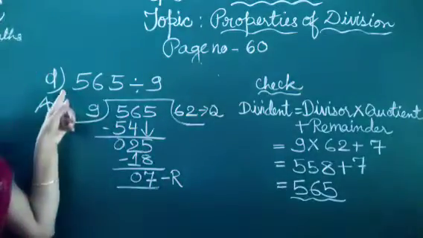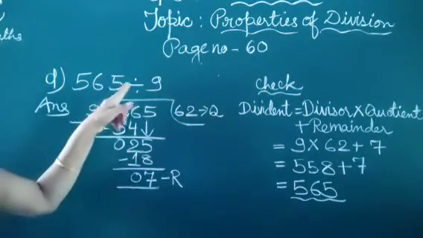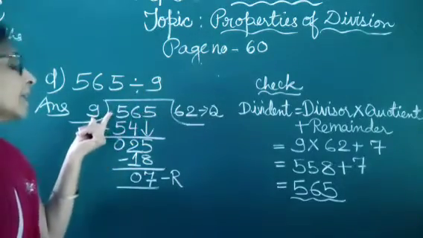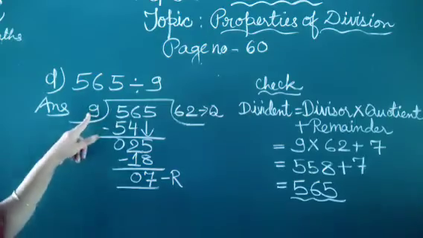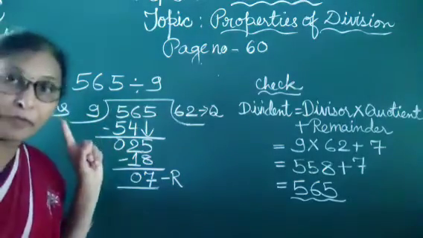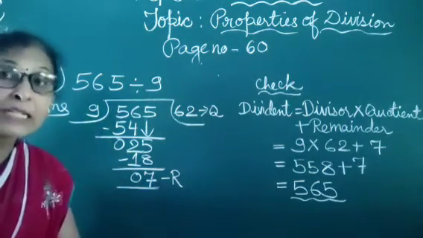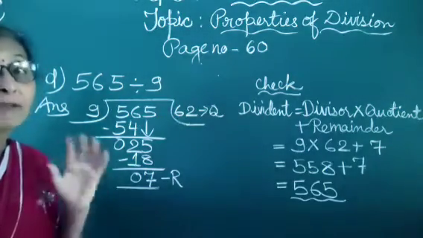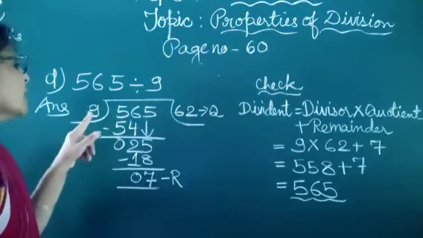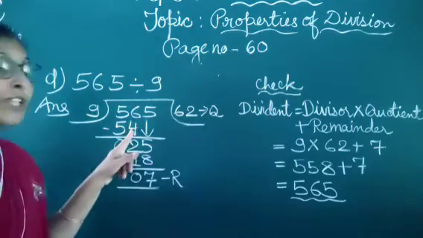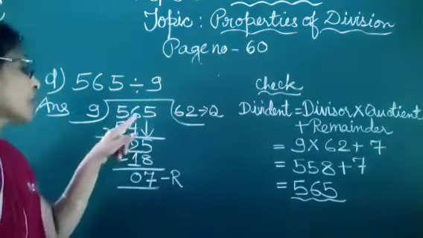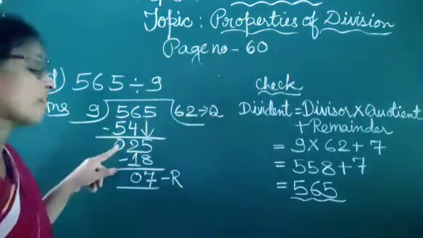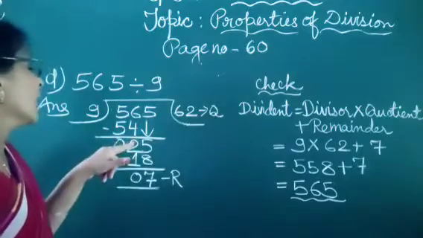The next is the D part, 565 divided by 9. Here we write the dividend and here the divisor. Now we tell the table of 9. Children, you should learn the tables by heart, then you can divide and multiply very easily. Table of 9: 9 6s are 54. You write it here. Now we subtract: 6 minus 4 is 2, 5 minus 5 becomes 0.